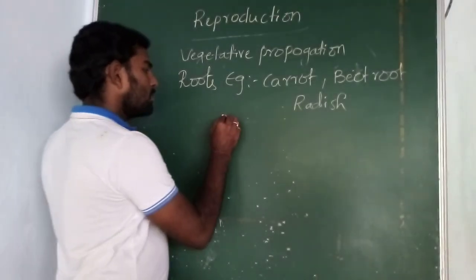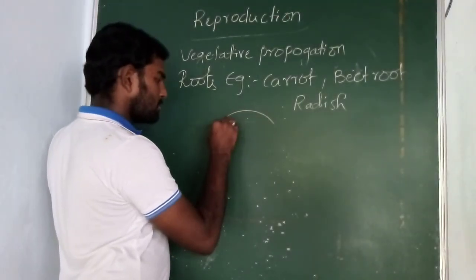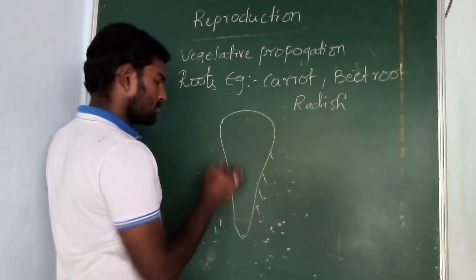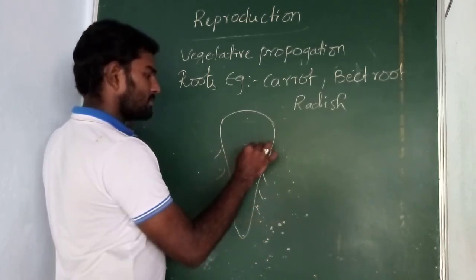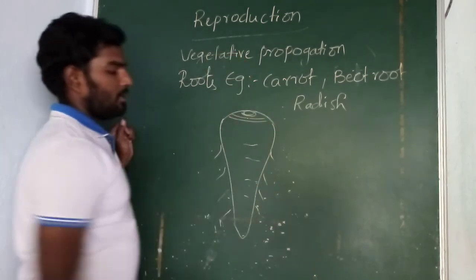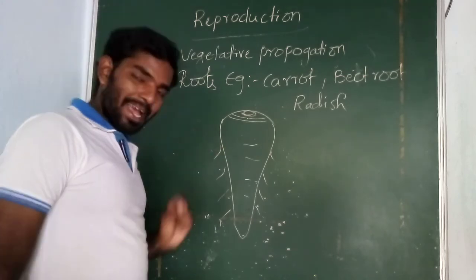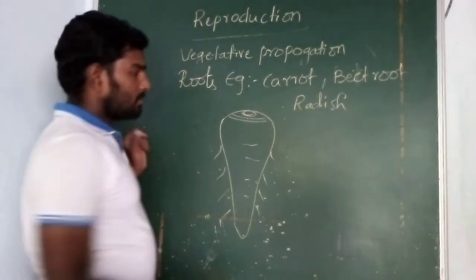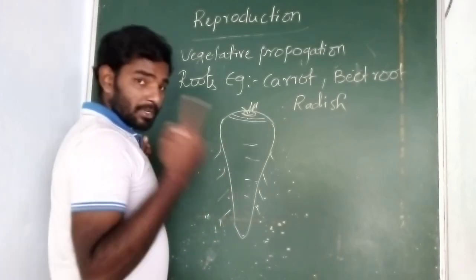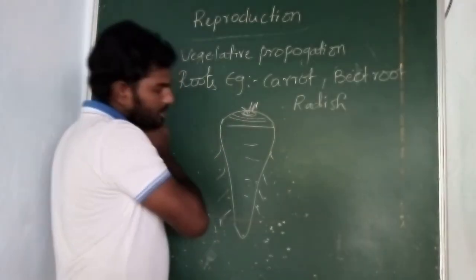So see, suppose this is a carrot having adventitious roots. If you take one carrot, after a few days they will get small leaves here. Mostly, for preparing any curry, we will remove this part.